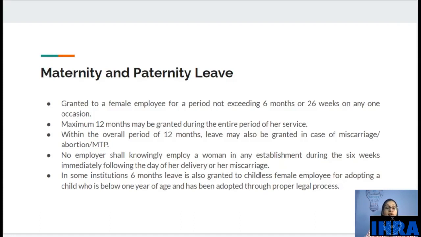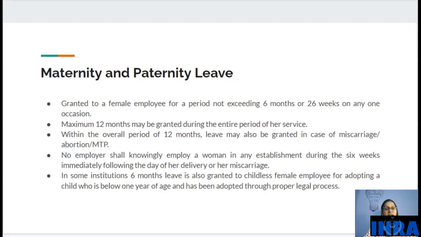Within the overall period of 12 months, leave may also be granted in case of miscarriage, abortion or MTP. So in this 12-month leave given to any female employee for her entire service period, if you want some leave at the time of miscarriage, or abortion or medical termination of pregnancy, all those leaves come under this 12 months of leave.